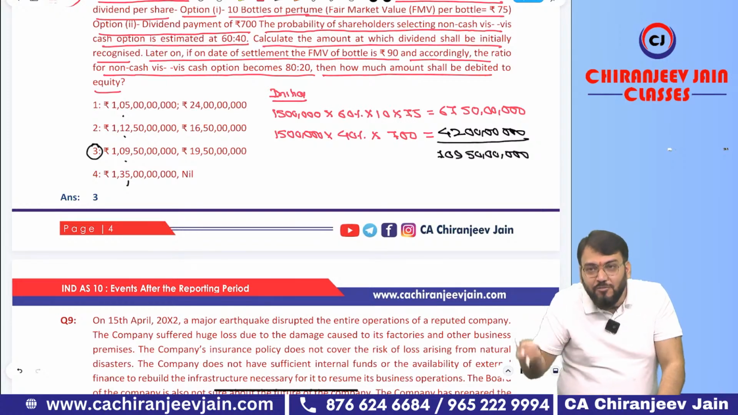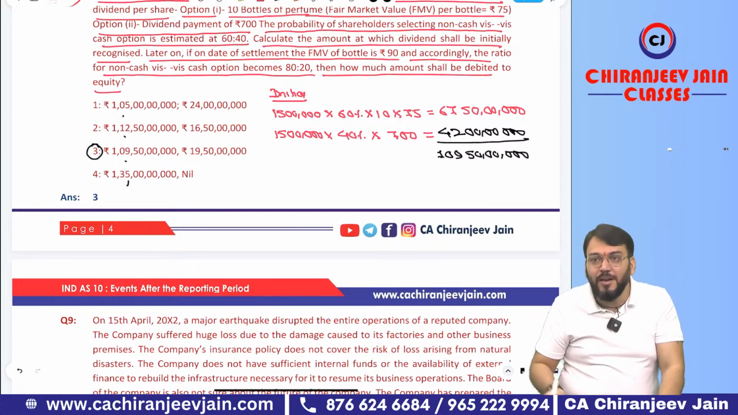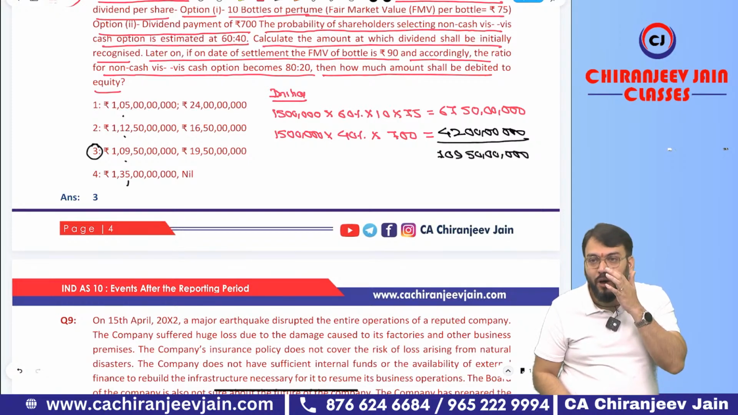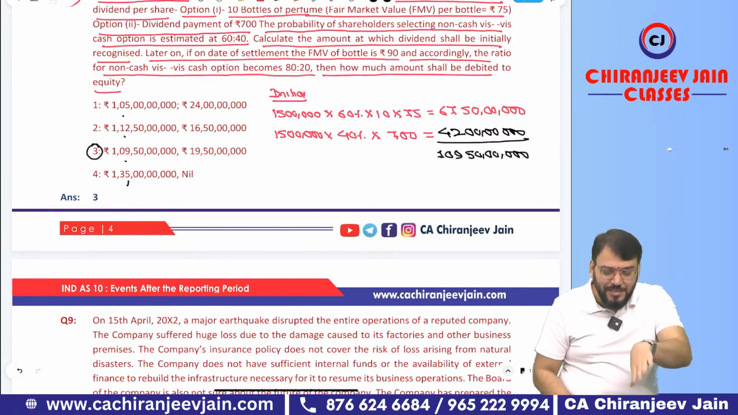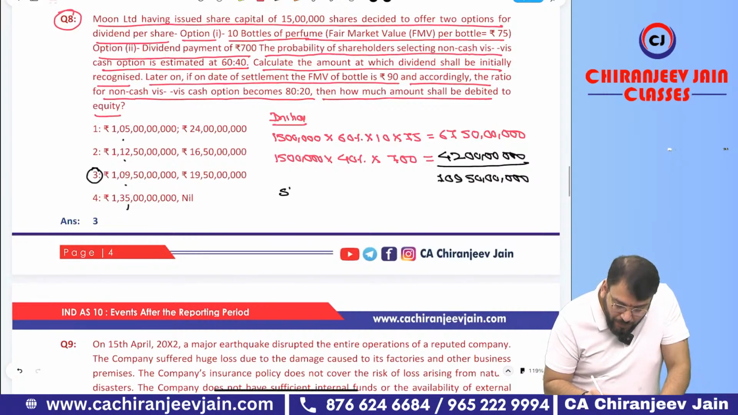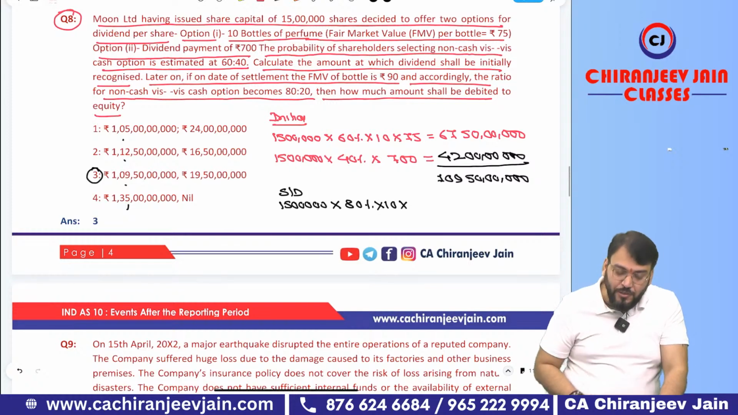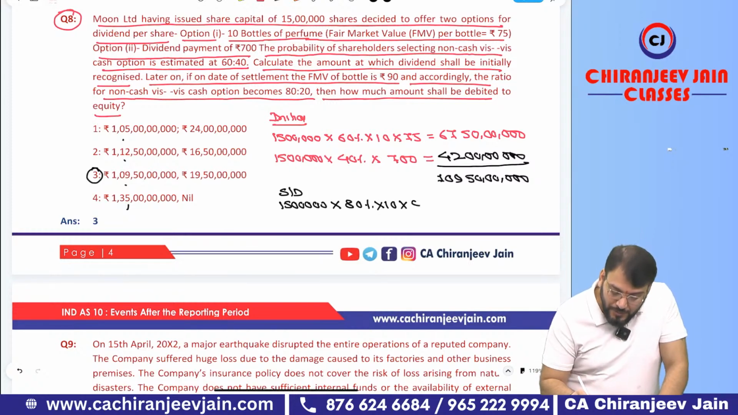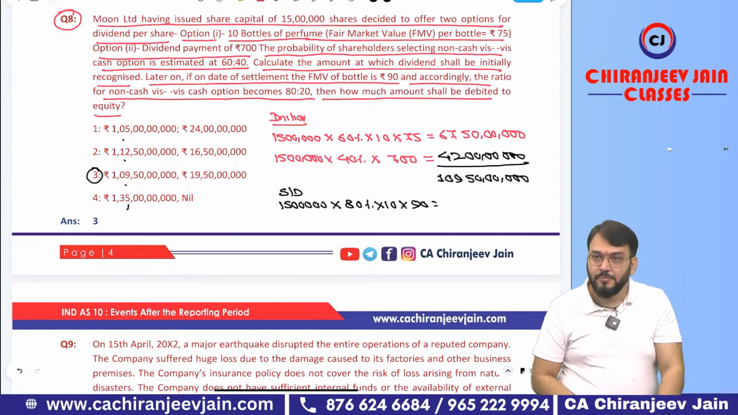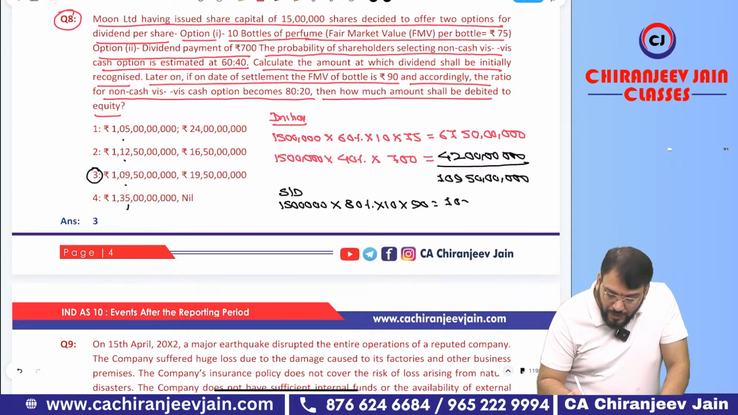Means in the exam, don't calculate the other points. But suppose this amount has been given in two of the options, then you need to do the other also. In class we will do. Then now on the settlement date, what actually happened? Actual 15 lakh multiplied by 80% into 10. Now what is the fair value? 90. How much? 108.